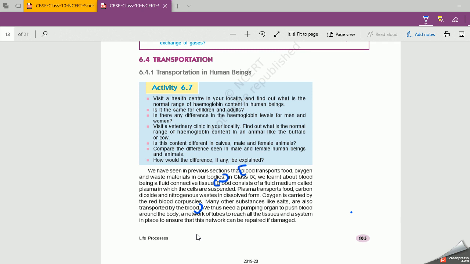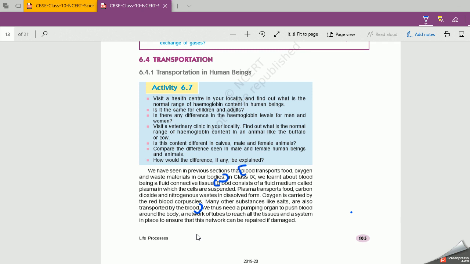What is transportation? It means circulation. That is, it is the process in which a substance absorbed in one part of the body of an organism is carried to other parts of the body.